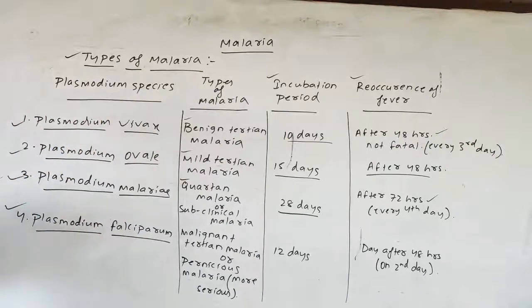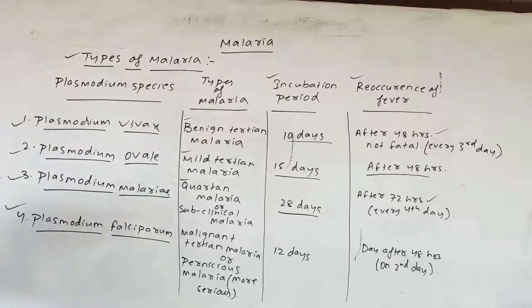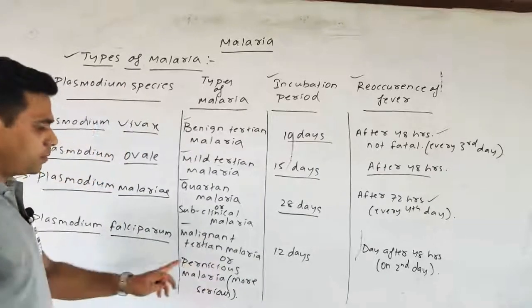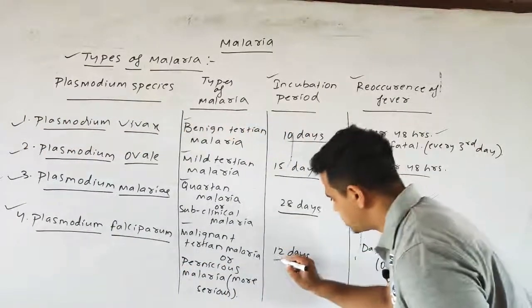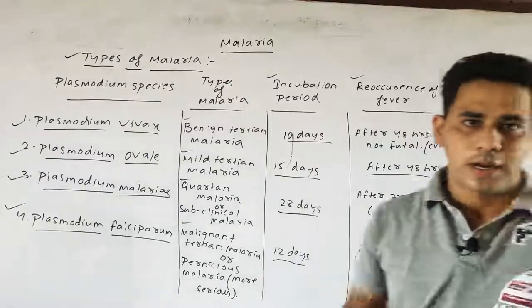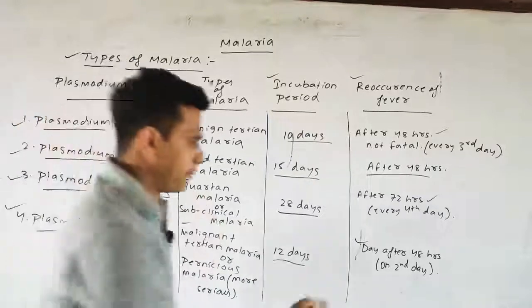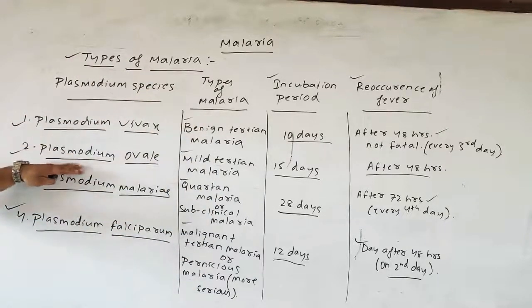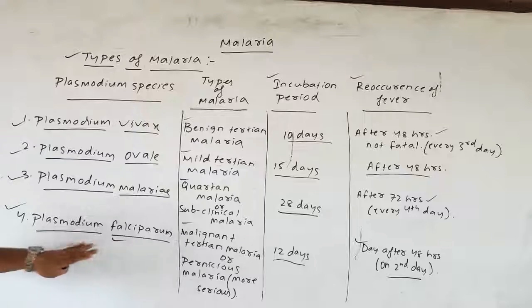Next comes the most dangerous form of the Plasmodium species, known as Plasmodium falciparum. The type of malaria it causes is malignant tertian malaria or pernicious malaria, which is the more serious form of malaria. The incubation period is about 12 days, and the recurrence of fever takes place after 48 hours, or on every second day. So this is all about the various types of malaria. First is Plasmodium vivax, second is Plasmodium ovale, third is Plasmodium malariae, and the fourth and most serious one is Plasmodium falciparum.